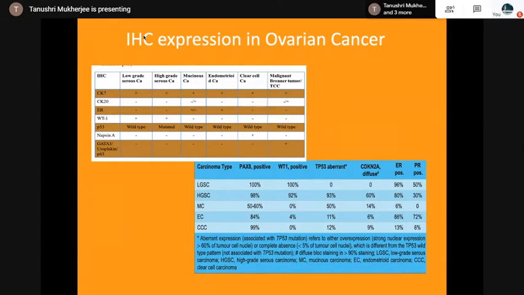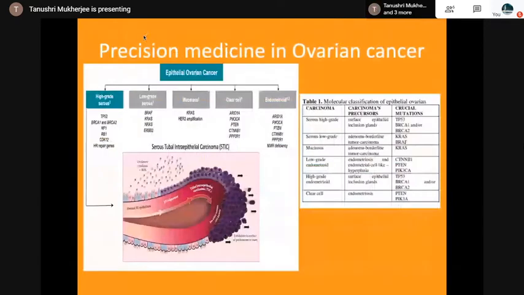And one marker is PAX8, which is a new marker, and it is found in the surface epithelial tumors like low-grade serous, high-grade serous, mucinous 50 to 60%, endometrioid, and clear cell. So I will discuss the precision medicine or targeted therapy here only, because you see the molecular markers, and so the checkpoints or the targets have to be affected and treated by the respective drugs.